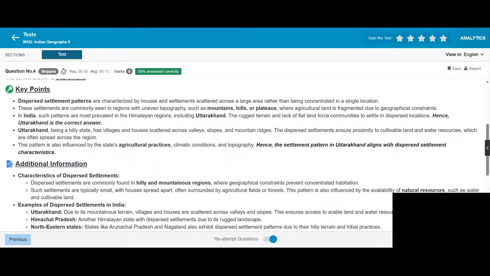In India, such patterns are most prevalent in the Himalayan region, including Uttarakhand, where the lack of flat land forced communities to settle in dispersed locations. Uttarakhand, being a hilly state, has villages and houses scattered across valley slopes and mountain ridges. The dispersed settlement ensures proximity to cultivable land and water resources, which are often spread across the region. This pattern is also influenced by the state's agricultural practices, climatic conditions, and topography.